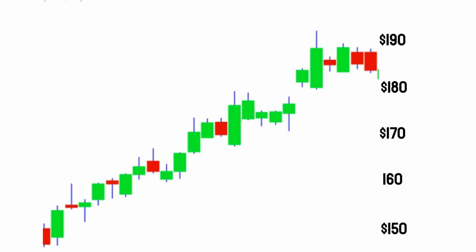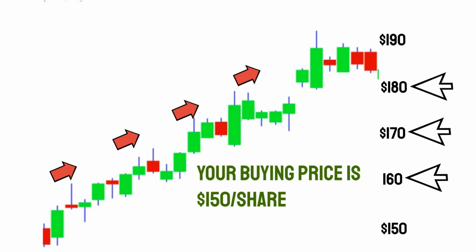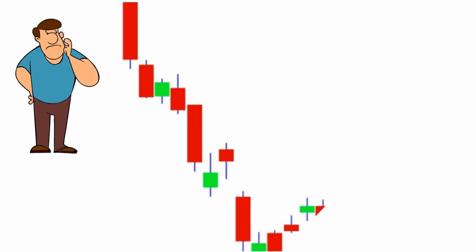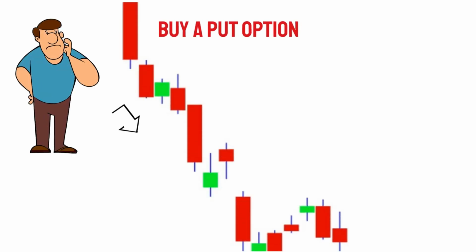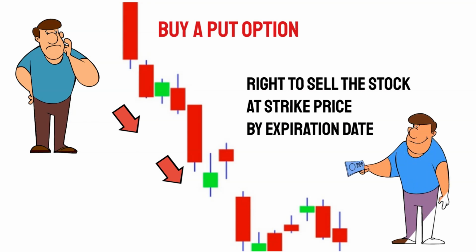That means you have the right to buy XYZ stock at $150 price until July 21st even though the stock price goes up much higher than $150. The stock price can be $160, $170, whatever. You still have the right to buy at $150 till expiration date. If you expect the stock price will drop, you may buy a put option instead of short selling. By buying a put option, you have a right to sell the stock at strike price before expiration date. You can exercise your option at the strike price.